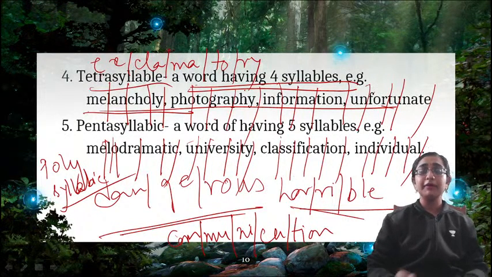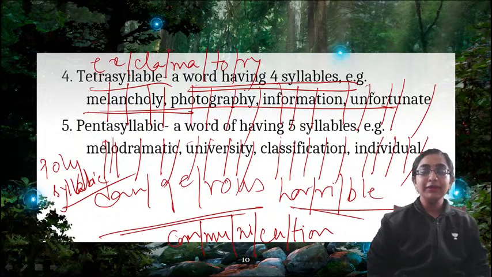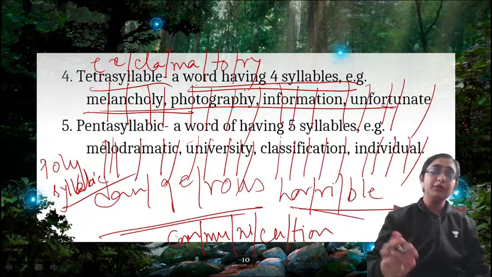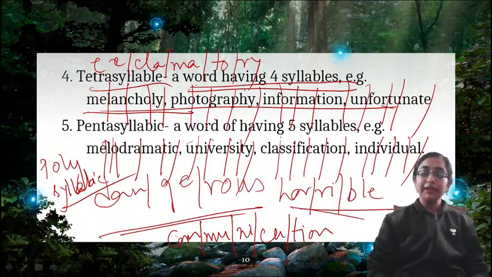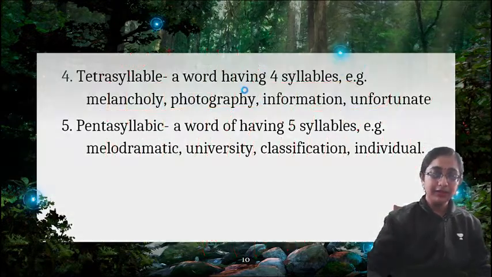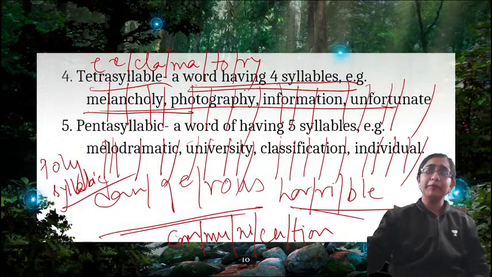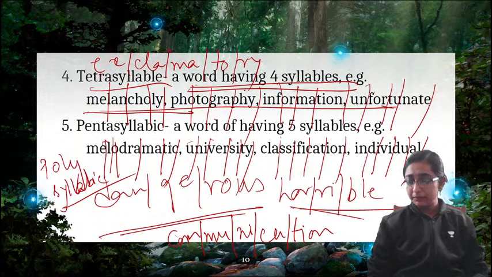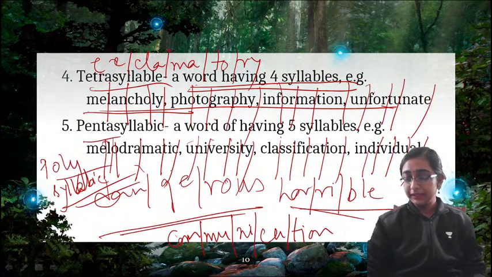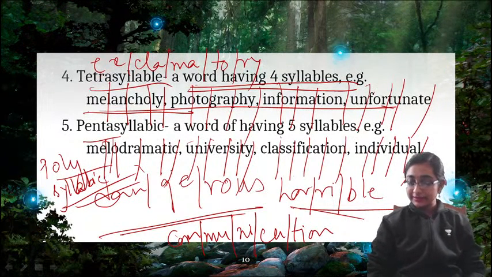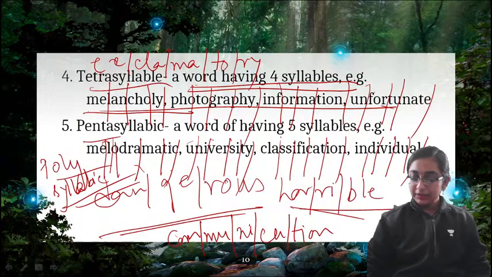So, we often use these words, right? These are very common, but we never think about the syllables. We actually pronounce them at a stretch. But if you divide the words, there will be some syllables. So, when you do prosodic scansion, this kind of syllable division is very important, right? Mainly there are 5 syllabic words: mono, di, tri, tetra and penta. There are also hexasyllabic words and many more, but we always call them polysyllabic words. After 5, we call it polysyllabic, which has many syllables. Yes, Sanskrit language has lots of polysyllabic words. Yes, Ruby. Okay. So, this is about syllables.